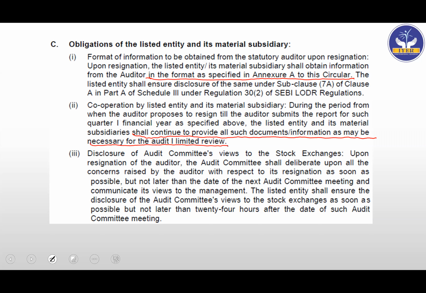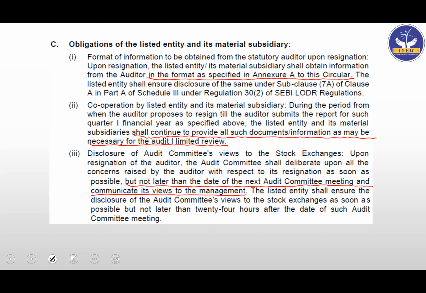So they are saying that provide as much support as possible to the auditor in relation to providing all the necessary information and explanations. Then disclosure of the audit committee's views to the stock exchanges. Upon resignation of the auditor, the audit committee shall deliberate upon all the concerns raised by the auditor with respect to its resignation as soon as possible, but not later than the date of the next audit committee meeting, and communicate its views to the management. So they are saying that as soon as the auditor is of the opinion that the management is not helping the auditor and the management is not able to provide the information, the auditor can approach the audit committee.